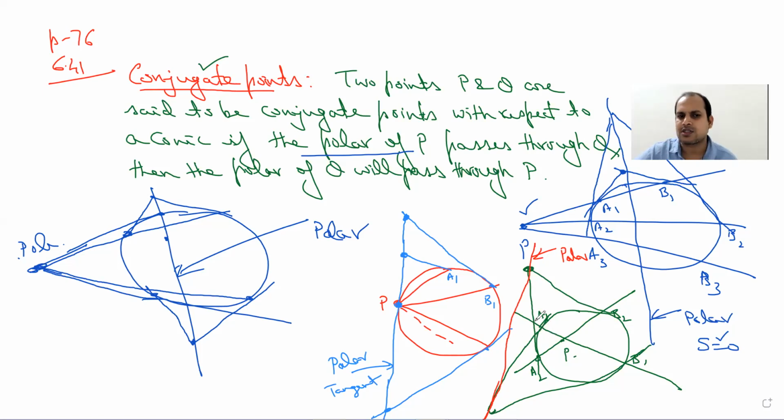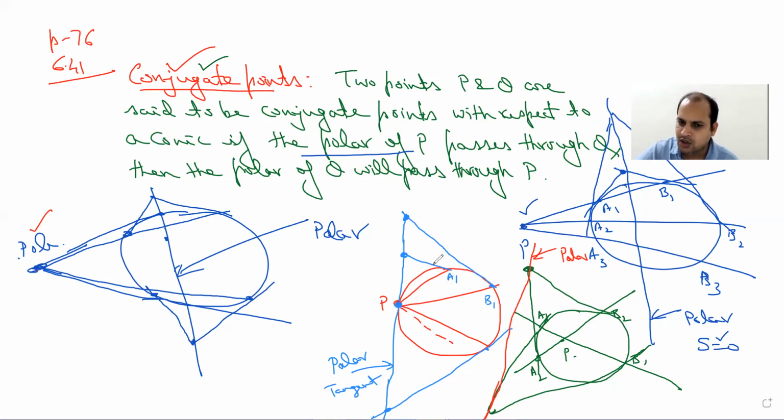Now using this concept, we will come to conjugate points. Using all this, I will come to the definition of conjugate points. You have to keep in mind that whenever the pole lies outside, the polar is going to intersect the conic, and whenever the polar is intersecting the conic, the pole lies outside.